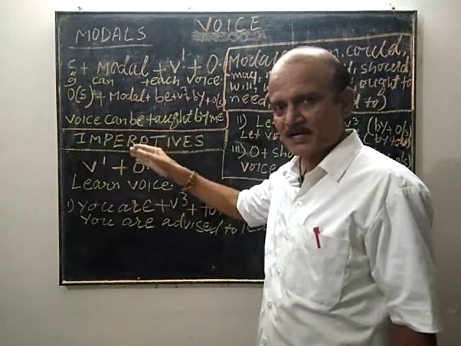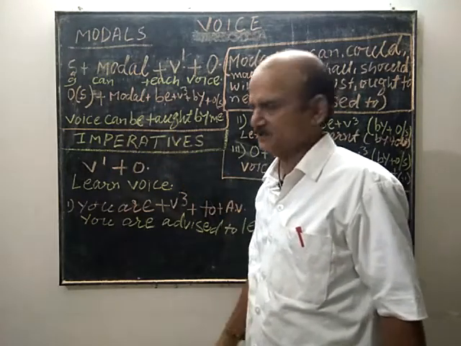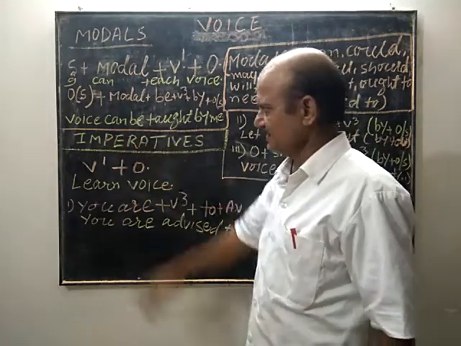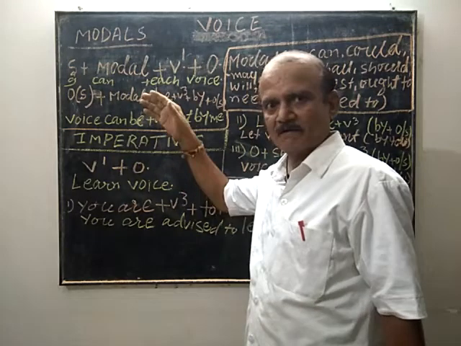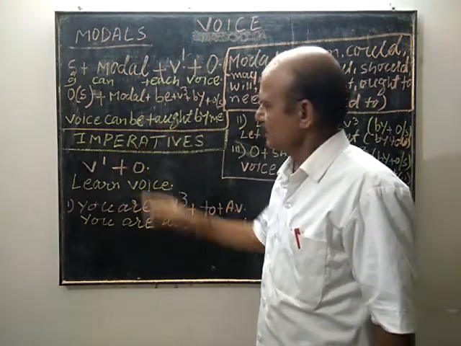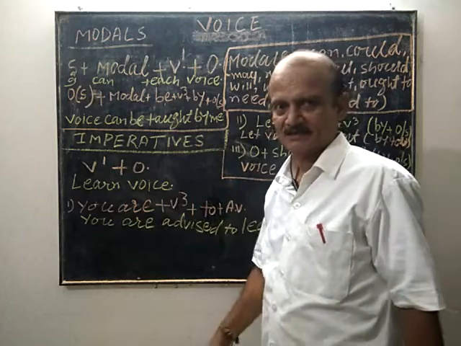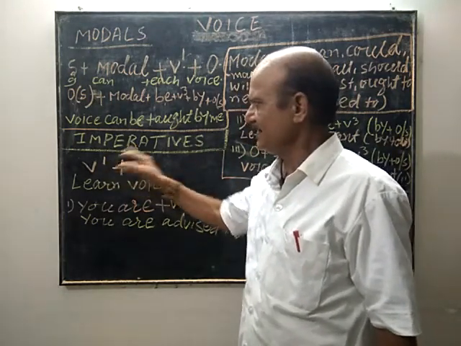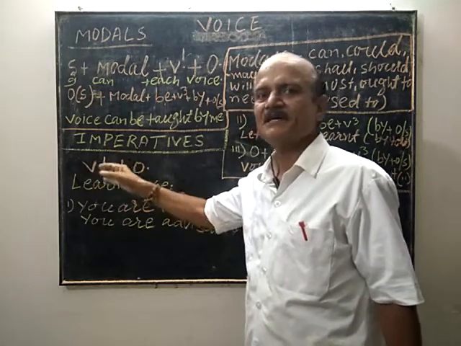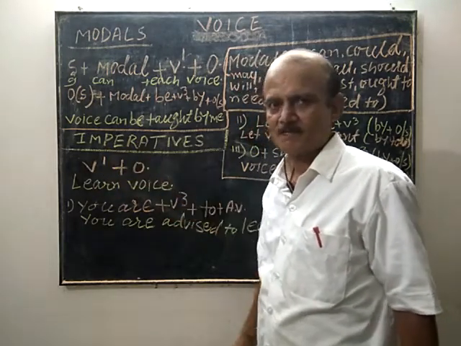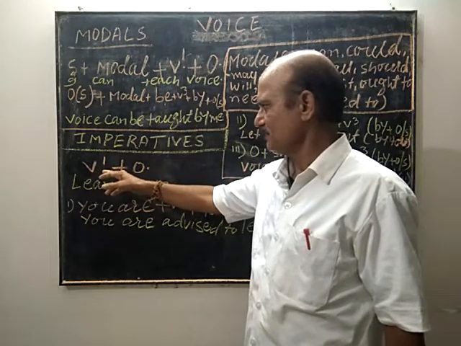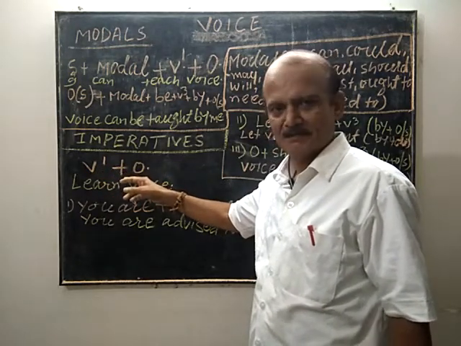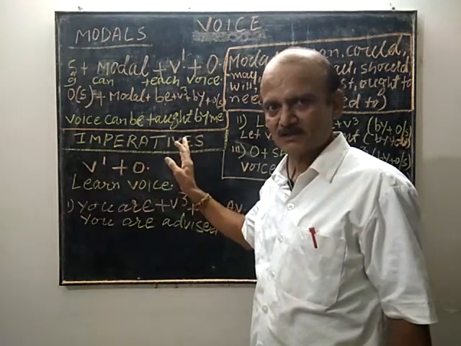Now we come to imperative sentences. The characteristic or feature of imperative sentences is that they start with the first form of the verb. They may have an object or not.